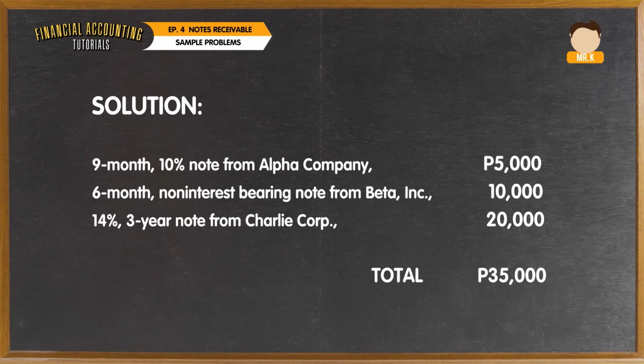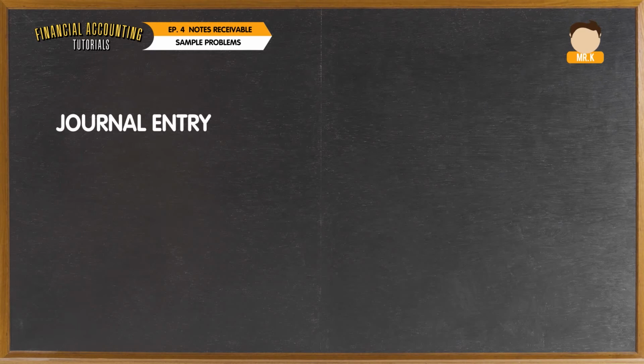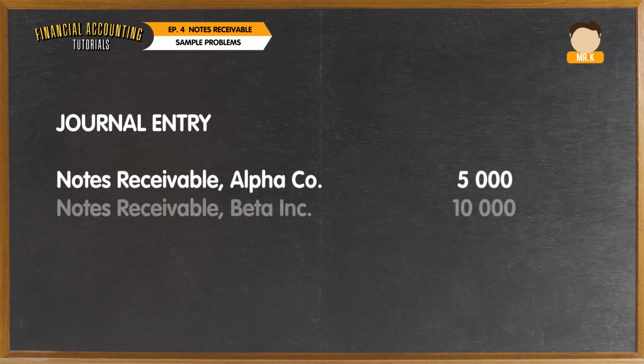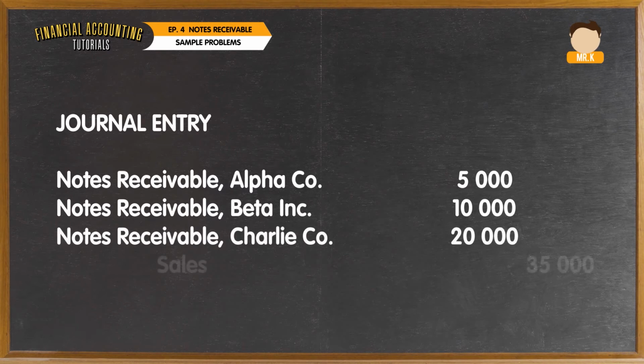The third one, the 14% 3-year note from Charlie Corporation worth 20,000, will also be recognized at face amount since it is interest-bearing. Discounting it is not necessary as well. Its stated interest rate, which is 14%, will be used in determining the interest income, and the market interest rate of 10% as of the said date will be ignored. The corresponding entry would be debit notes receivable Alpha Company 5,000, notes receivable Beta Incorporated 10,000, notes receivable Charlie Corporation 20,000, and credit sales worth 35,000.